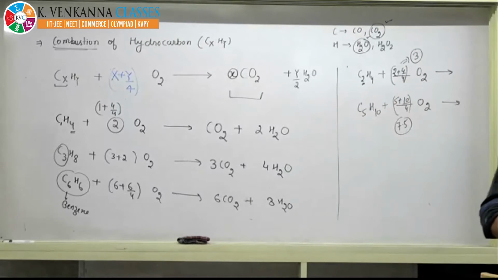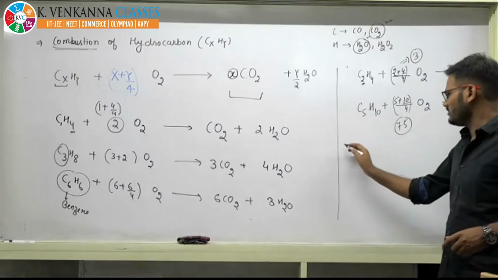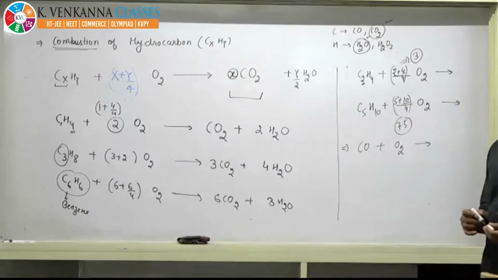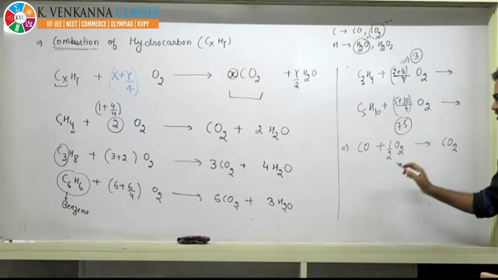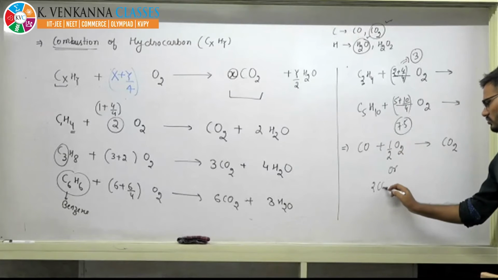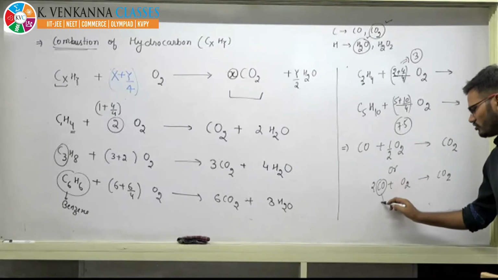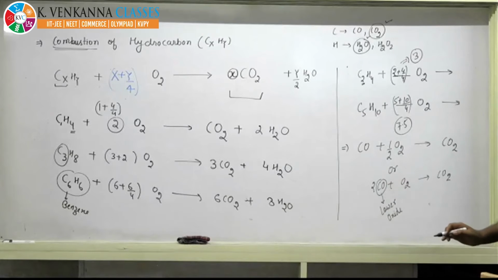Is that okay, beta? Will you be able to do it? If I am saying this question, CO plus O2, what will be the product? The product will be CO2. So in that case, you have to put half. Or you can write twice of CO plus O2 gives CO2. Whenever it is a lower oxide, beta, you will learn the oxidation number. I have already told you in the starting classes. Whenever a lower oxide is burned, it will produce a higher oxide.